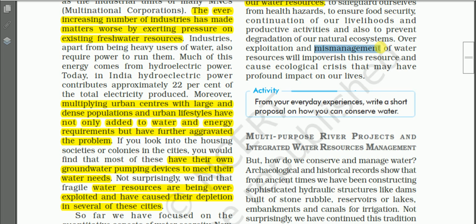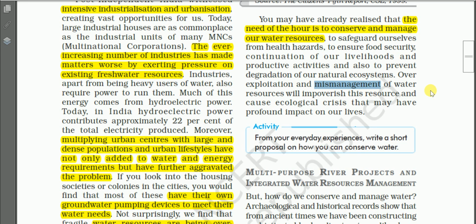For example, this Meghalaya Shillong plateau. Shillong, as you know, receives heavy rainfall, but at the same time this city faces water scarcity. It may be due to the mismanagement as well as due to the geology of the place. You know, Shillong plateau is covered with hard rocks only, and so there is little absorption of water in the underground also. Most of the water, rainwater, is wasted as a runoff. So that may be one of the causes. At the same time, there may be mismanagement also, and that is why there is scarcity of water.